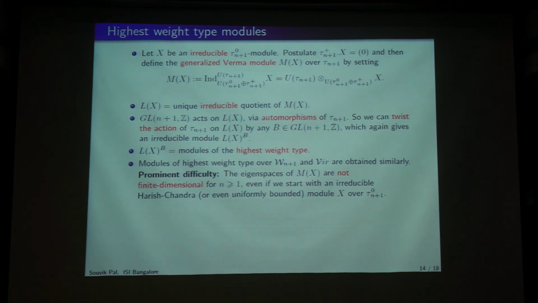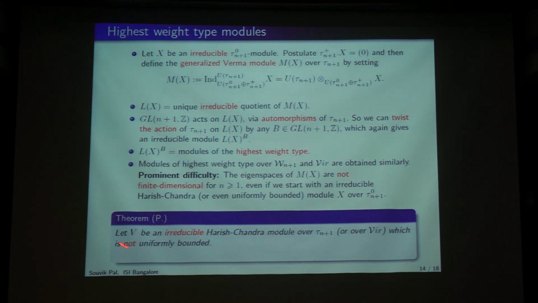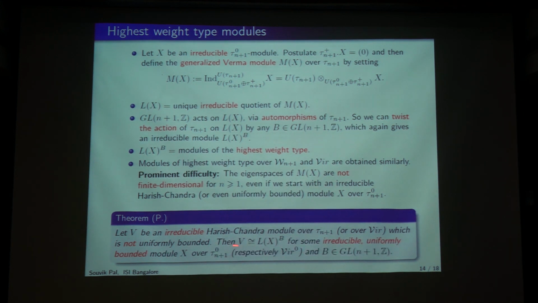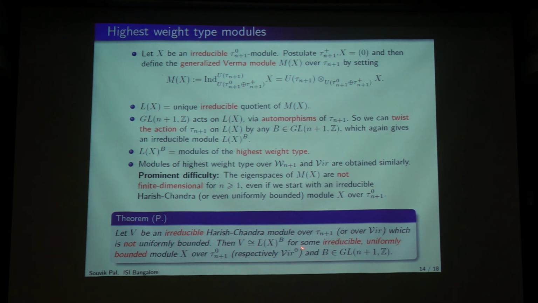That is one of the prominent difficulties. The theorem here is that if you start with an irreducible Harishchandra module over Wn plus 1 or over the higher dimensional Virasoro, which is not uniformly bounded, then V is isomorphic to these highest weight type modules, and X is an irreducible uniformly bounded module. This uniformly bounded is there.